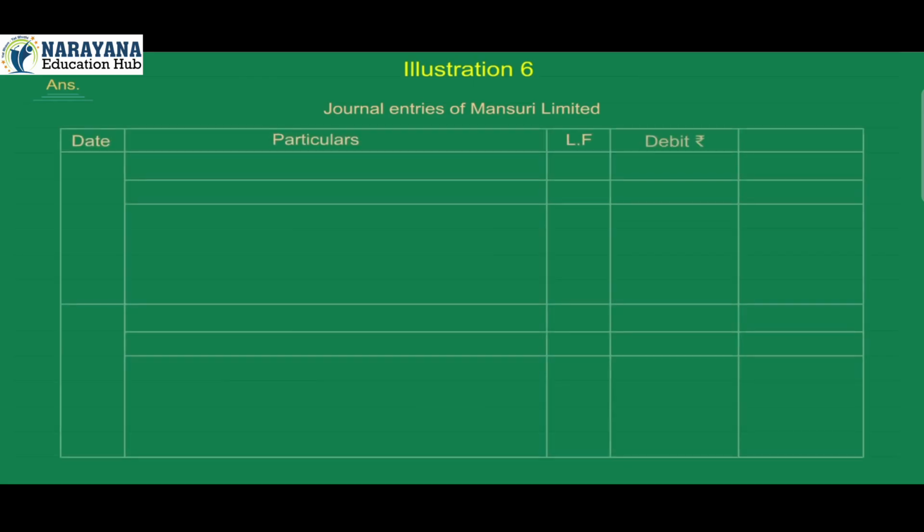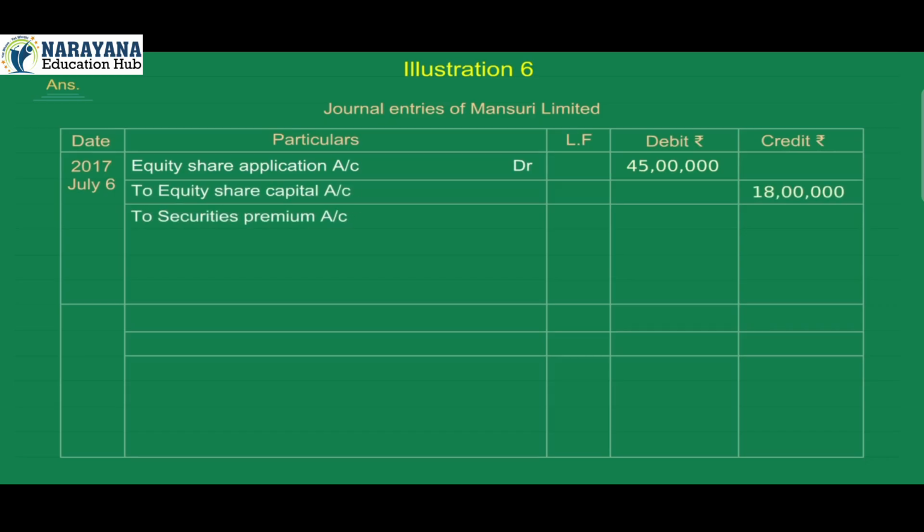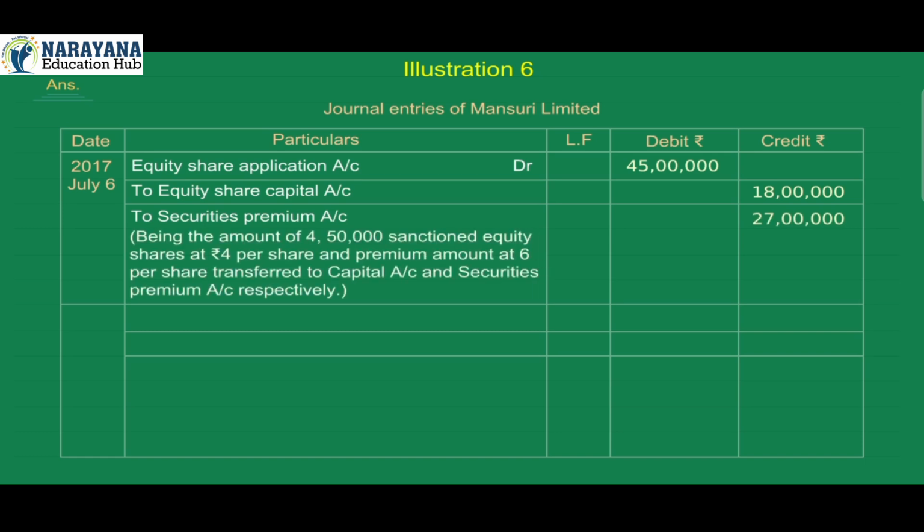Journal entries of Mansoori Limited. Date, particulars, ledger folio number, debit, credit. 2017 July 6. Equity share application account debit 45 lakh. To equity share capital account credit 18 lakh. To securities premium account credit 27 lakh. Being the amount of 4,50,000 sanctioned equity shares at rupees 4 per share and premium amount at 6 per share transferred to capital account and securities premium account respectively.